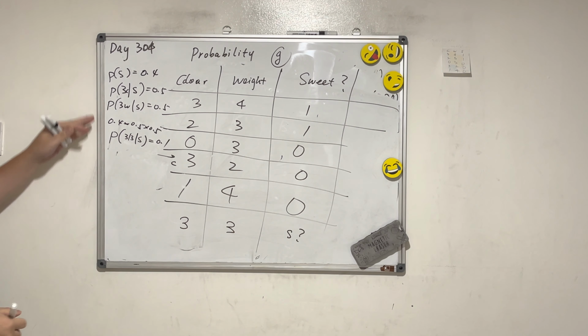The other way is 1 minus 0.4, because we already know the sweet apples are 40%. So the rest, which are not sweet, is 60%.